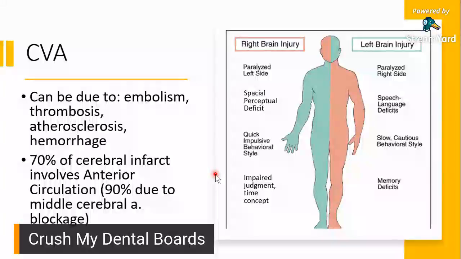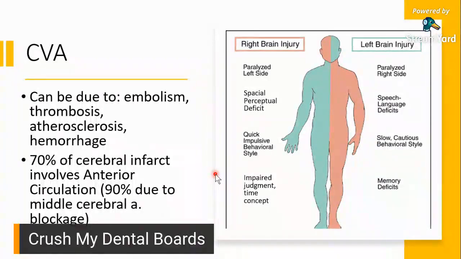So CVA. Sabi dyan, 70% of cerebral infarct would involve your anterior circulation. When we say anterior circulation, I'll show it to you. It involves your middle cerebral artery. It involves your anterior cerebral artery, anterior communicating artery. It's a circle of Willis. I think that will be on my next slide. But this is for you to know.